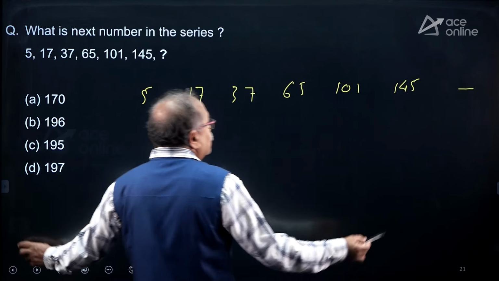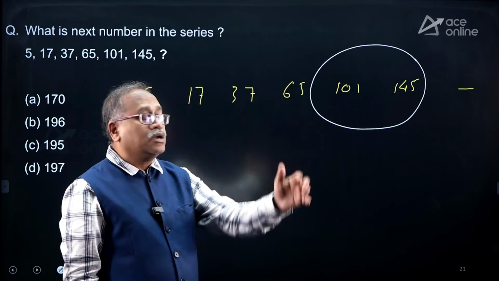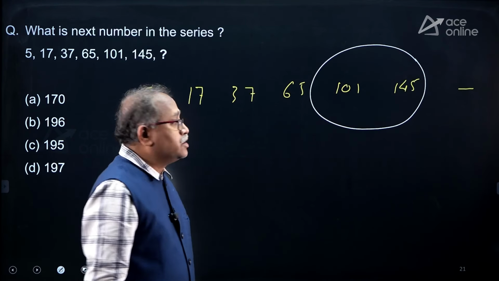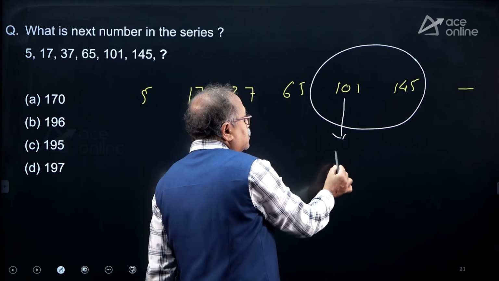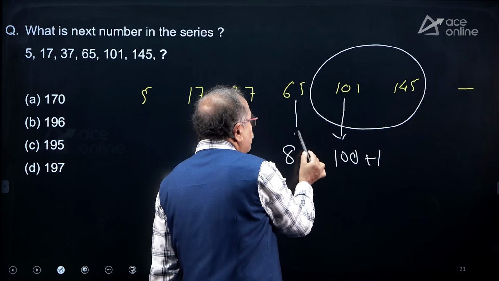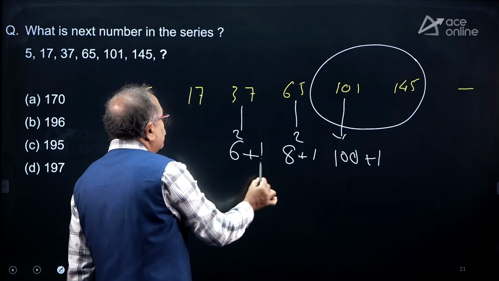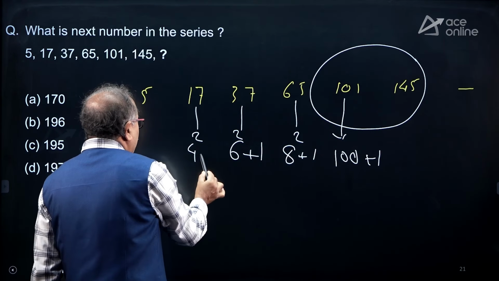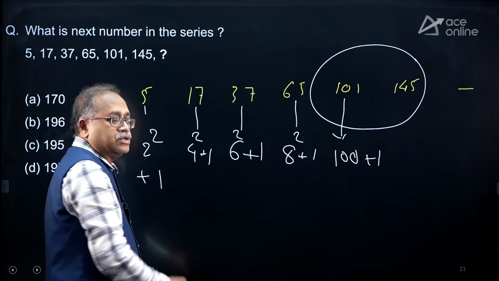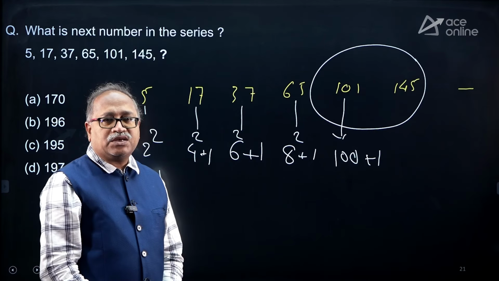What I get as a clue from these two numbers, it looks like addition. But one more thing strikes me, the moment I was looking at this number, that is 10 square plus 1, here 8 square, 64 plus 1, here 6 square plus 1, here 4 square plus 1, here 2 square plus 1. I noticed it. So, it is squares, n square plus 1.